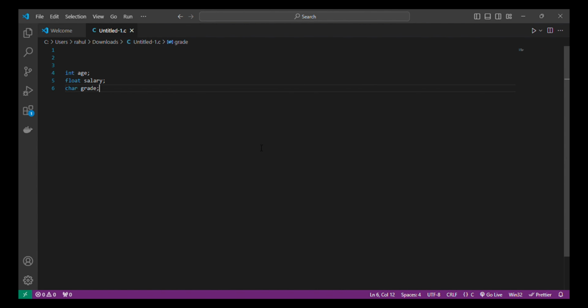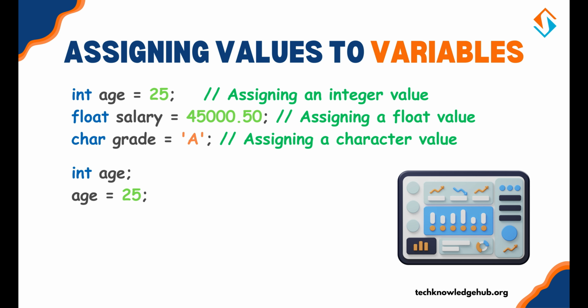Here, int, float, and char are data types that define the kind of data the variable can store. We'll explore these data types in detail soon. Assigning values to variables. Once declared, you can assign values to variables using the assignment operator, that is equal to.